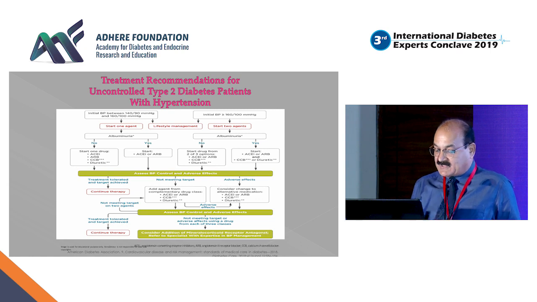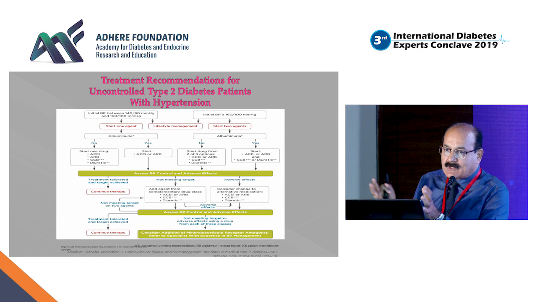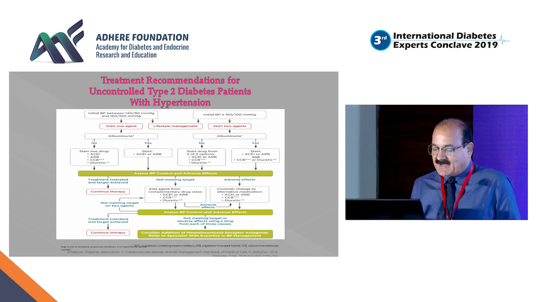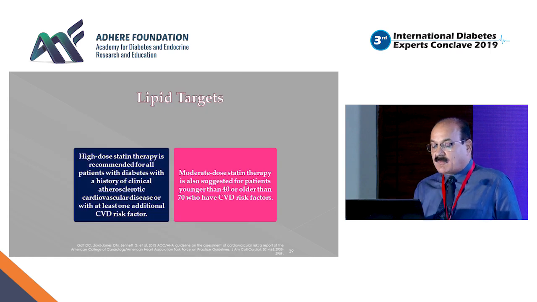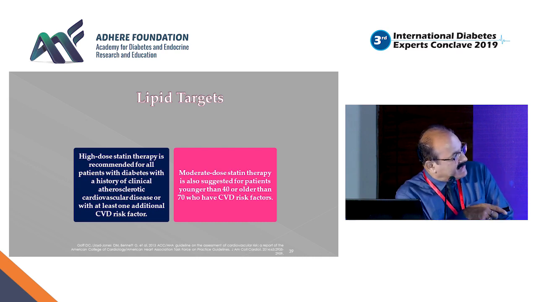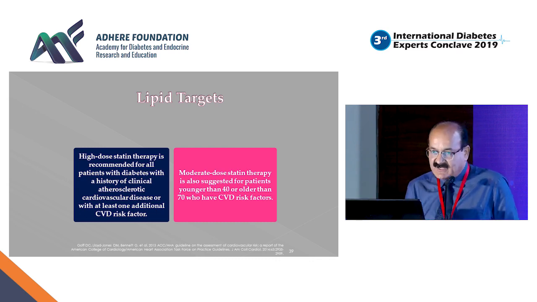And still if blood pressure control is not there, ideally these patients should be evaluated for uncontrolled hypertension and should preferably be referred to a cardiologist for better assessment. Then it also talked about the lipid target, that high dose statin is recommended for every type 2 diabetic patient who has a history of clinical atherosclerotic cardiovascular disease plus an additional CVD risk factor.